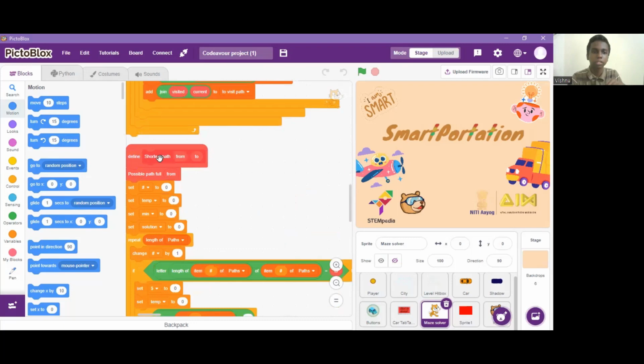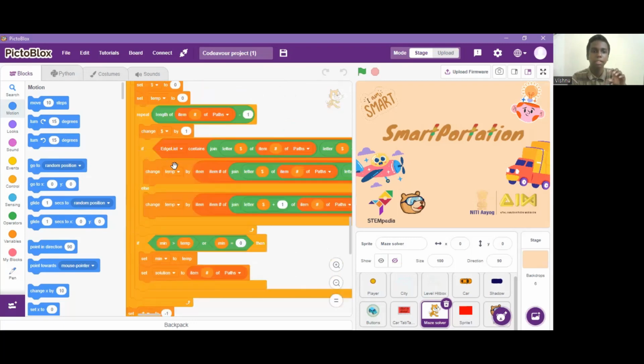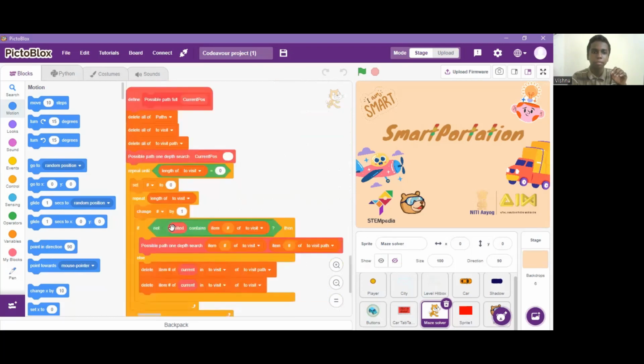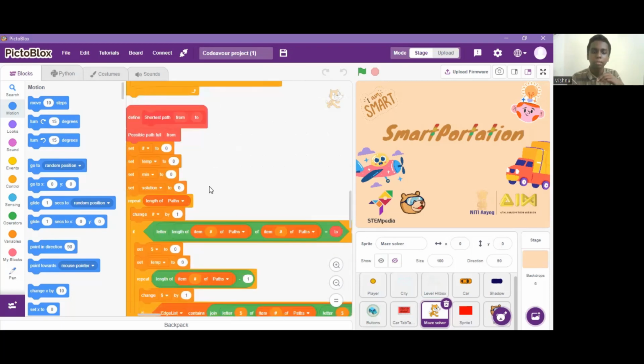The shortest path does this several times and finds the possible paths. Possible path full means it does the repetitive work until it gets a possible path. The shortest path finds the path given by the possible path and finds the shortest paths.